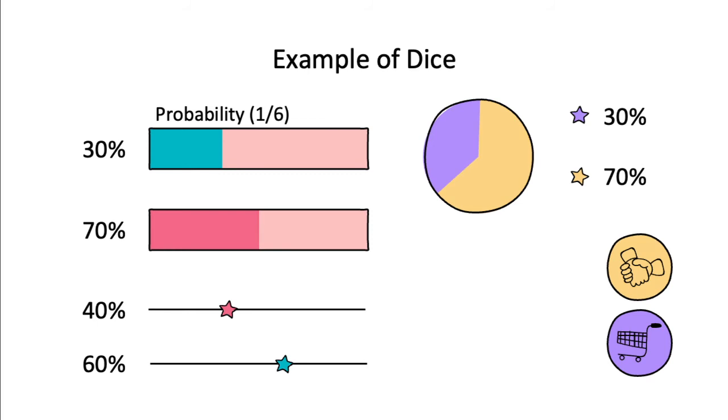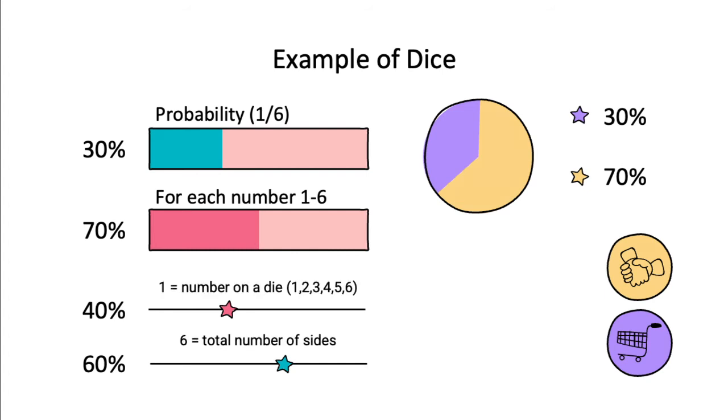For example, the die. The probability of a die is 1/6, because if we pick number 1, the die has 6 numbers, so that's 1/6. Each number is from 1 to 6, so the numbers are 1, 2, 3, 4, 5, and 6. We have 6 total numbers on the die.